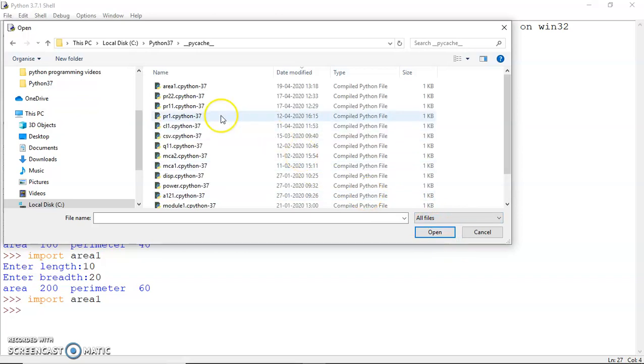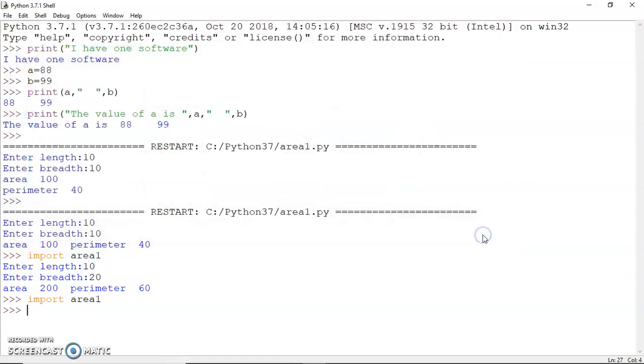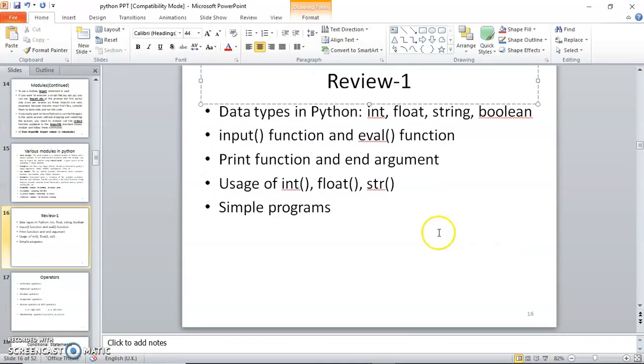So here is the compiled Python file, that is the bytecode of the program that I've just written. It is always created once you import the program. Once you import your module or program file, only then is this bytecode visible here. Otherwise it is created, but it is not visible. So I think that is regarding review.